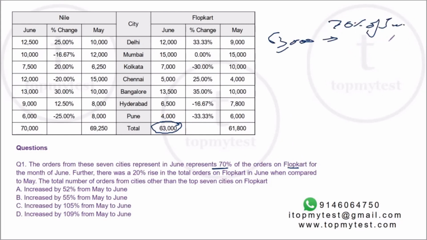So the total June value will be 63,000 divided by 70%, which is 90,000. 9 7s are 63, so you can calculate it straight away. Further, there was a 20% rise in the total orders on Flopkart in June when compared to May. The total number of orders from cities other than the top 7 cities: the top 7 cities are 63,000, the total is 90,000, which means the other cities will be 90 minus 63, which is 27,000.